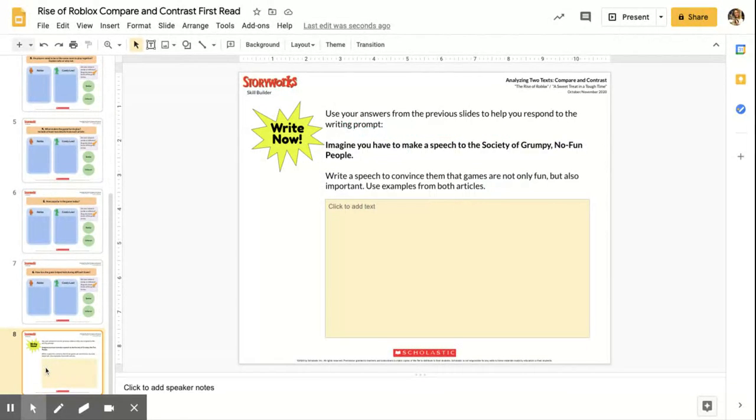And then your last one, which I think is kind of fun, says if you are giving a speech to the Society of Grumpy, No Fun People, how can you convince them that games are not only fun, but important? So what you're going to do right here is pretend that I am a grumpy, no fun person, okay? And you're trying to talk me into understanding that board games are fun. And not just board games, but games are fun, but they're also really, really important to us. And you're going to use examples from both articles. What that means is you're going to pull out word for word examples, details from both articles and put them in there and say, games are important because, and then you're going to pull in evidence to back it up.